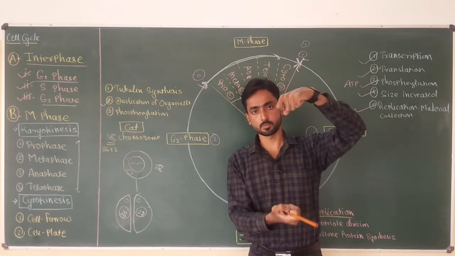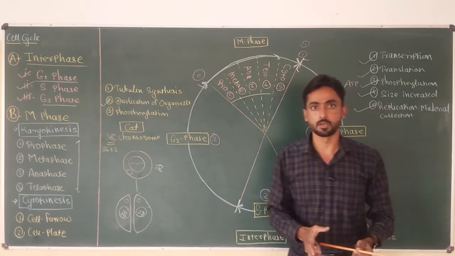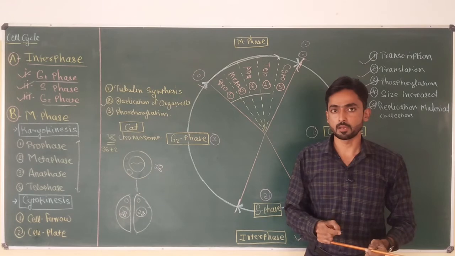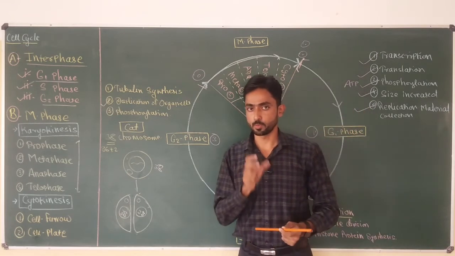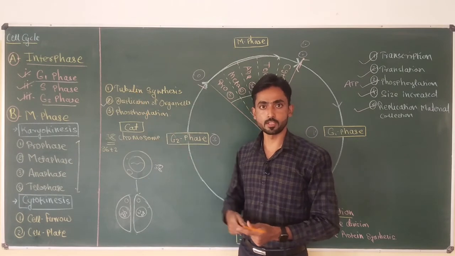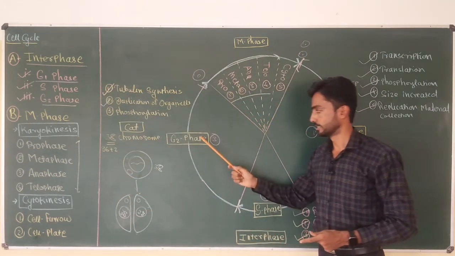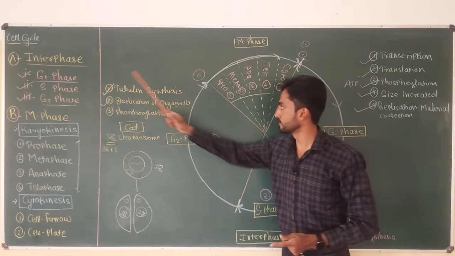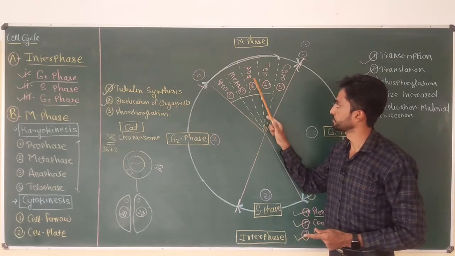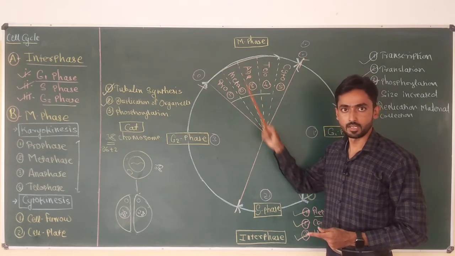This movement, or transfer, of the chromosomes occurs with the help of spindle fibers. Spindle fibers are nothing but proteins produced from the tubulin proteins. So tubulin protein synthesis also takes place during the G2 phase, and this tubulin protein is required mainly in anaphase of karyokinesis.